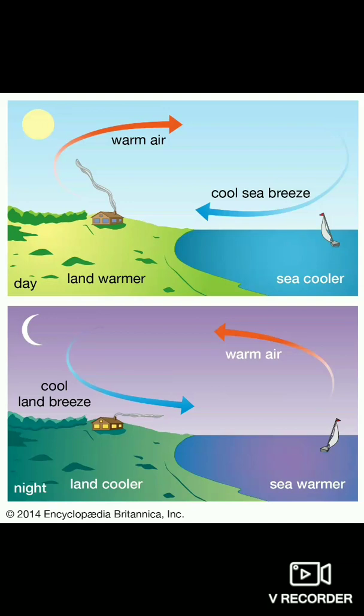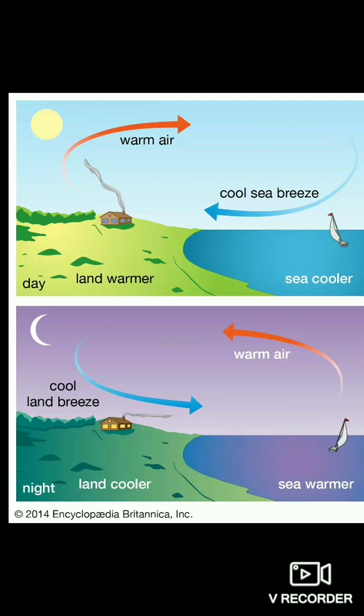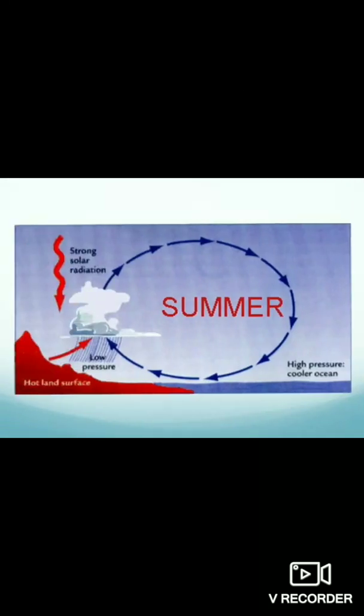Now you will move to the summer monsoon winds. In summer the land heats up faster than the ocean water. As a result, the air over the land gets heated up and rises up. This causes the flow of colder wind from the oceans towards the land, and this carries a lot of water. That is called the summer monsoon winds.